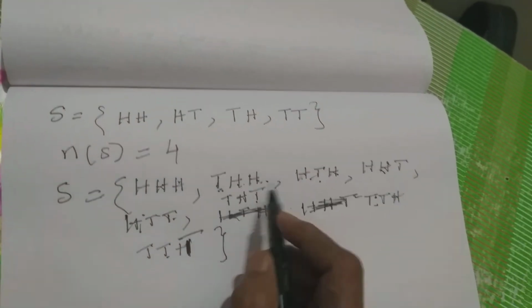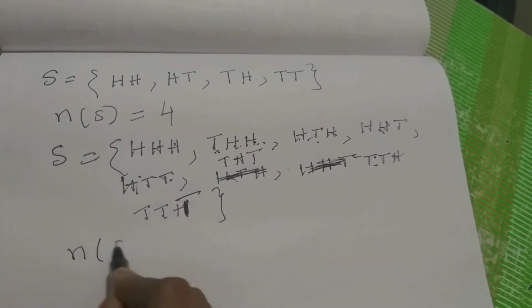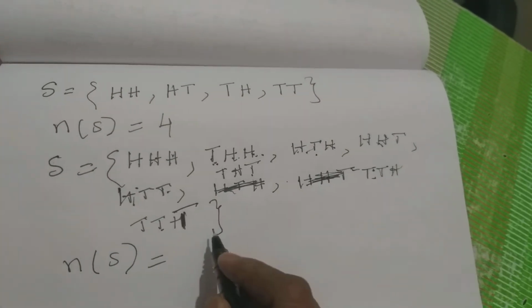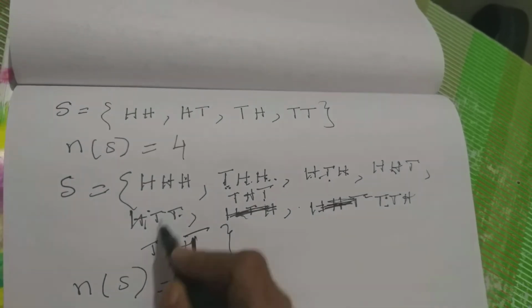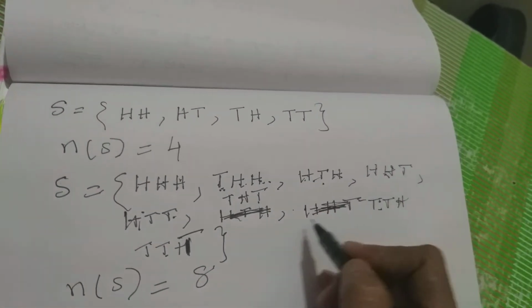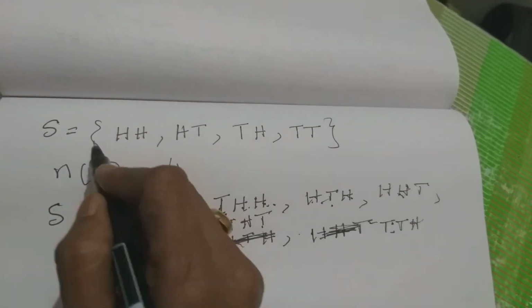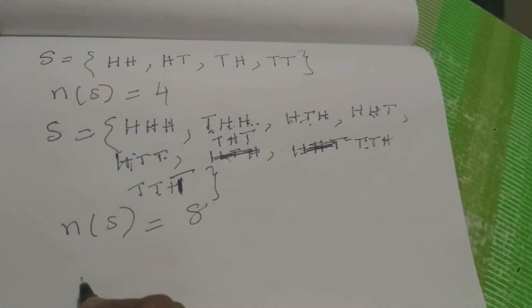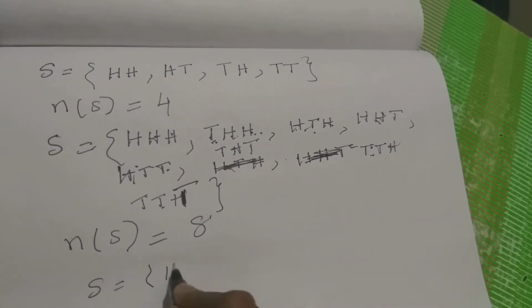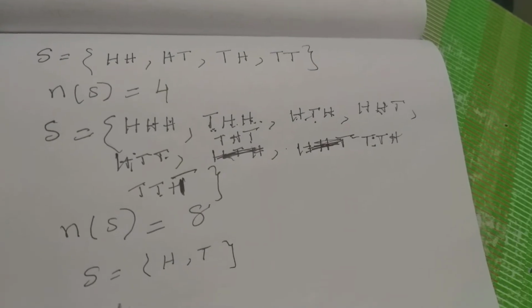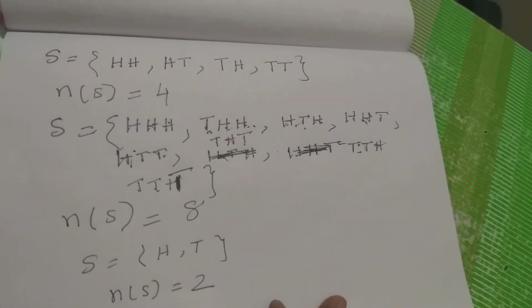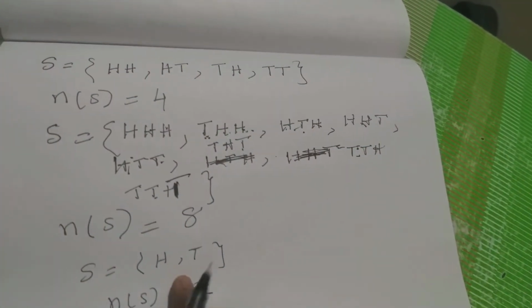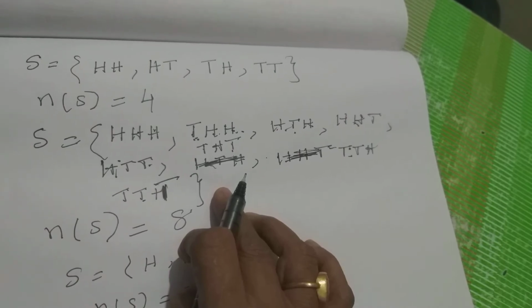And all 3 will be tail. So you are getting 8 possibilities. So n of S, where n means the total number of possibilities, the sample space, is here 8. This is for 3 times when you throw a coin. This is for 2 times when you throw a coin. For 1 time when you throw, I already told, 1 head, 1 tail. So n of S is only 2. So this is the sample space for the coins when you throw 1 time, 2 times, 3 times.